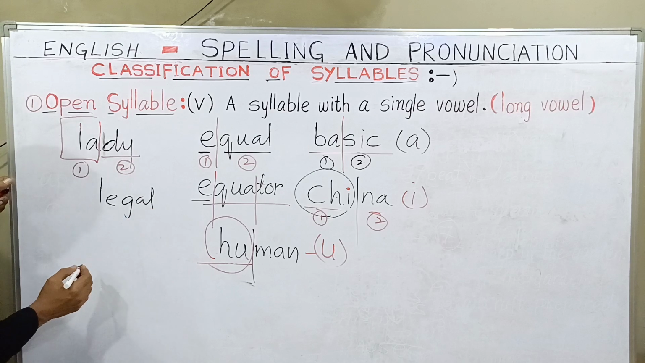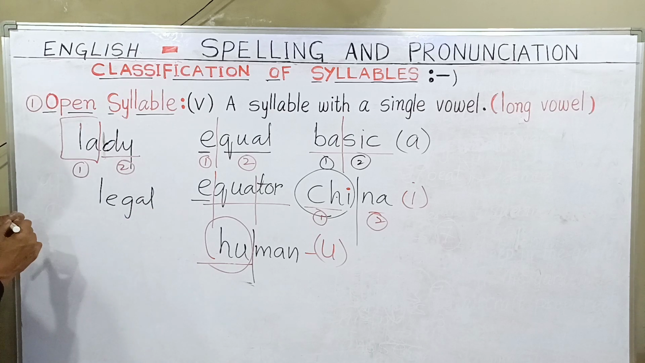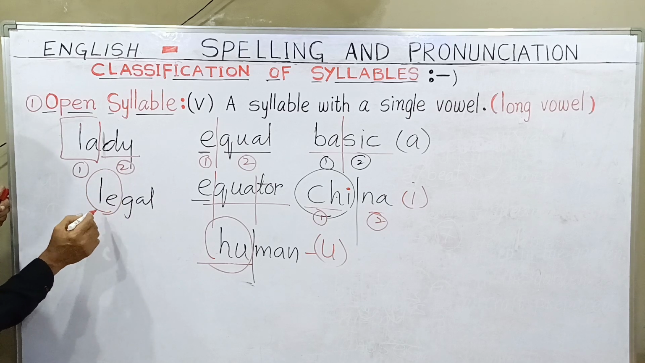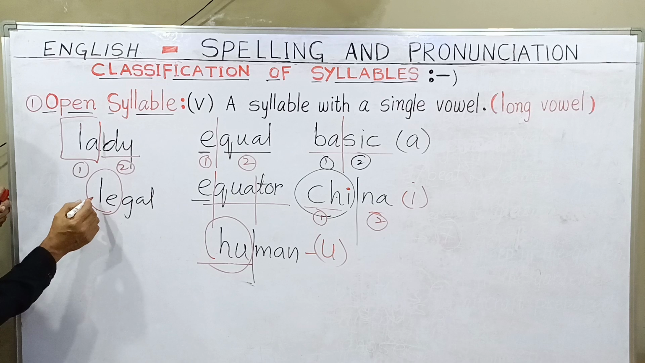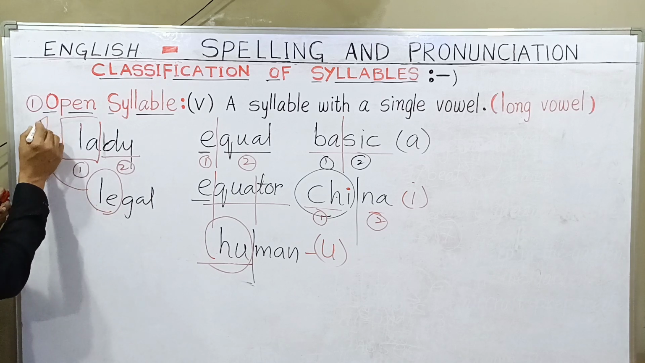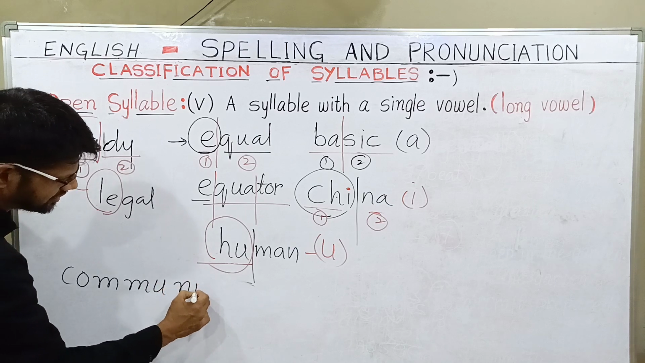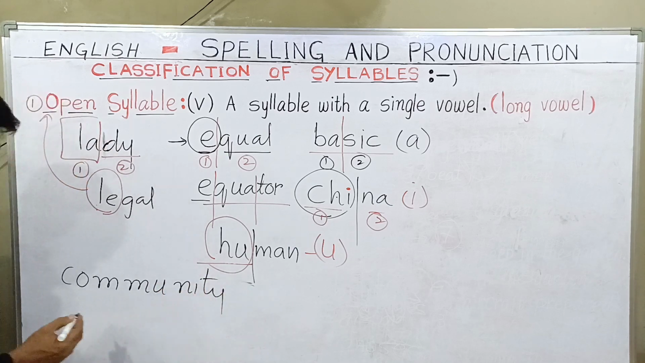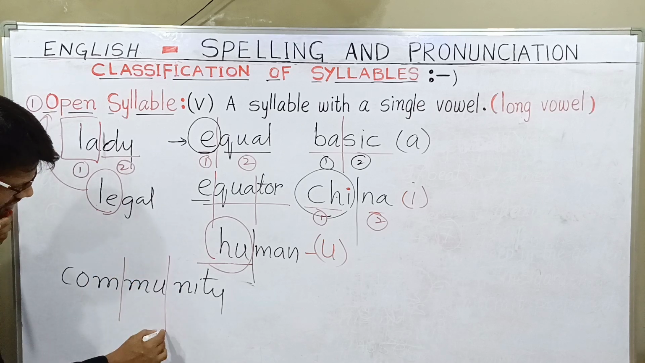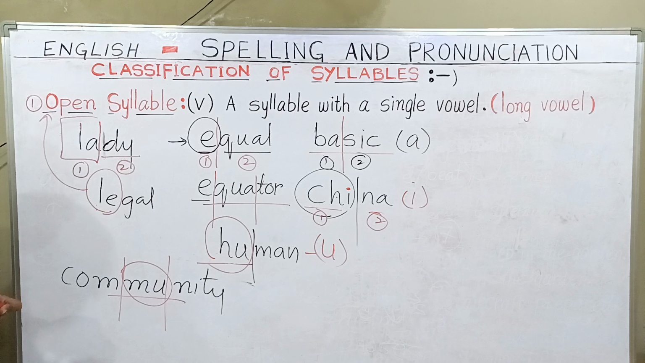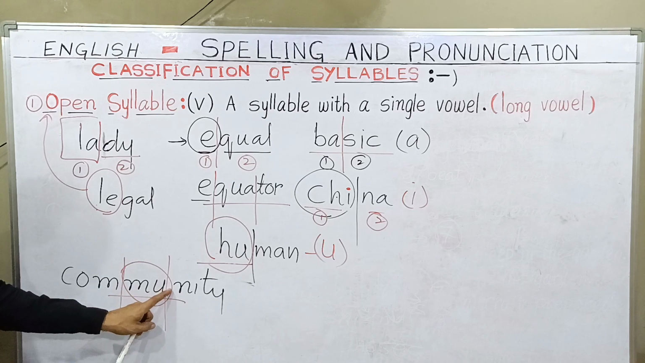So here in "legal" also, you can easily understand that it's completing one beat, and it is a long vowel. A long vowel completing one beat or one syllable is called an open syllable. Okay. Community. Here you can notice that "mu" is giving the long vowel and it is completing itself without any consonant.